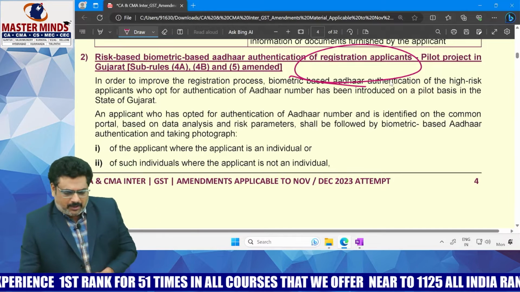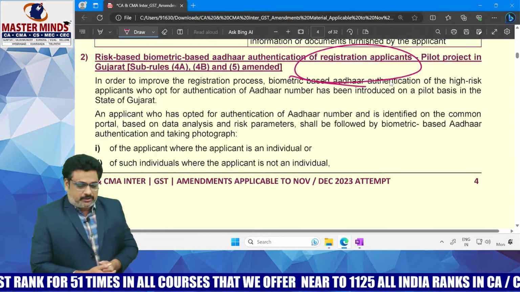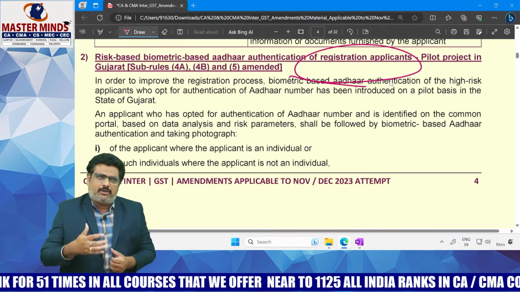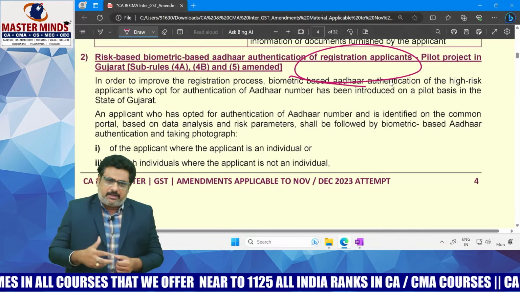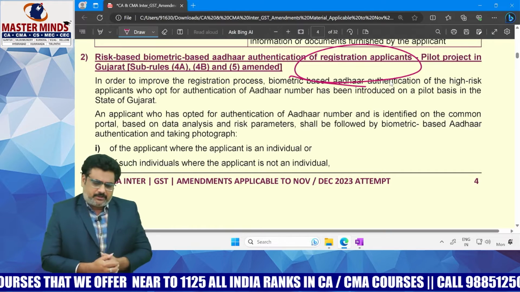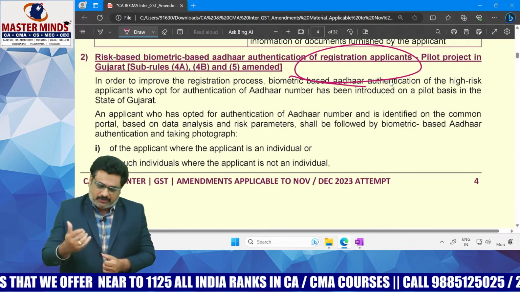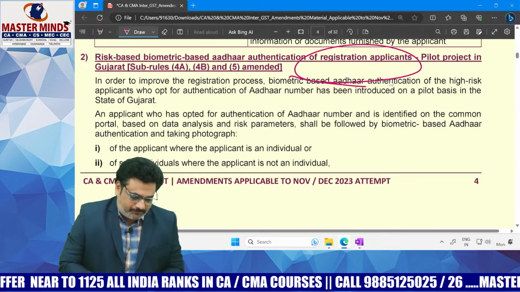When the Aadhaar authentication is successful, the date when this Aadhaar is linked to the registration application shall be considered as the date of filing of GST REG-01. Already we know this point. This is the existing provision.